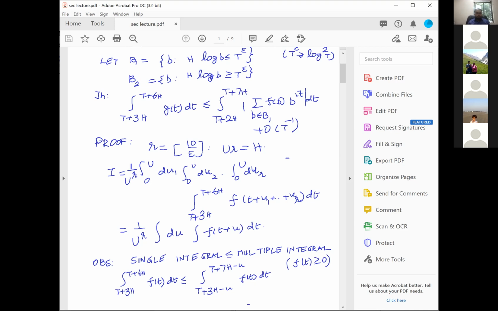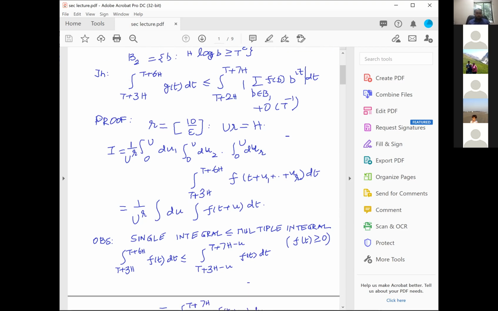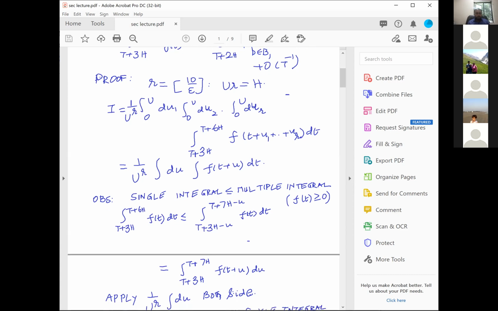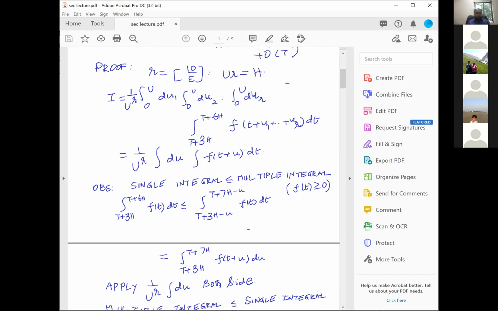And now I can make a change of variable, which will give you the integral from t plus 3h to t plus 7h of f of t plus u dt. And that is exactly the multiple integral which I have written earlier. I is equal to 1 over u power r, integral from 0 to u du1 du2 etc. Sorry. And now I apply 1 over u power r integral du to both sides.